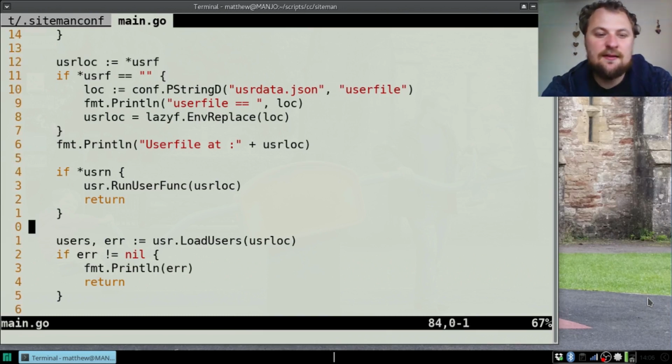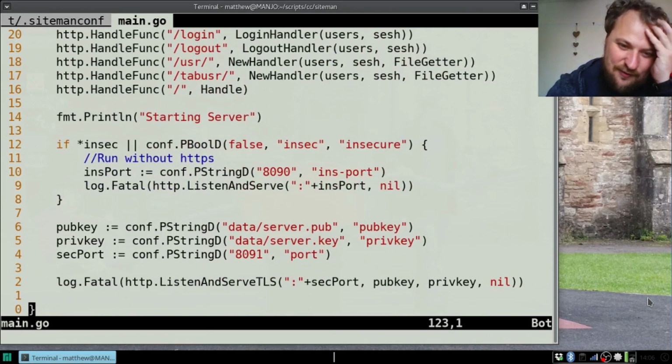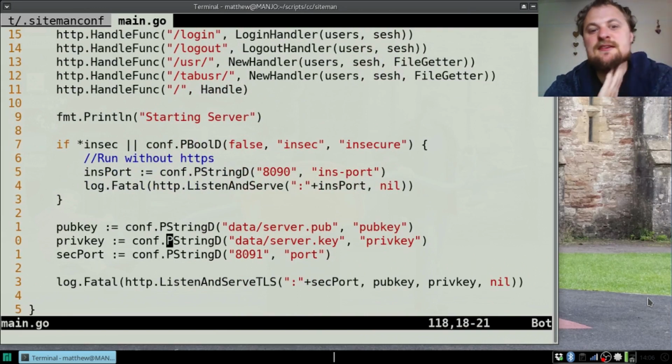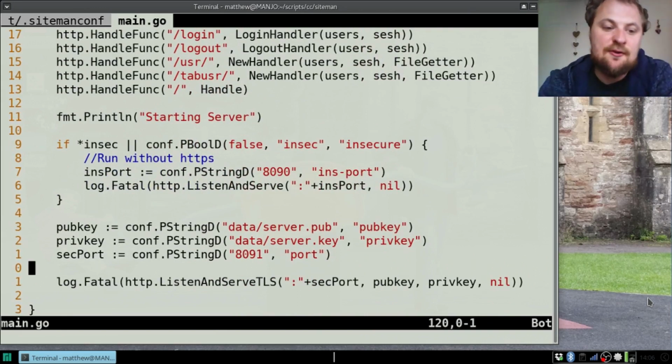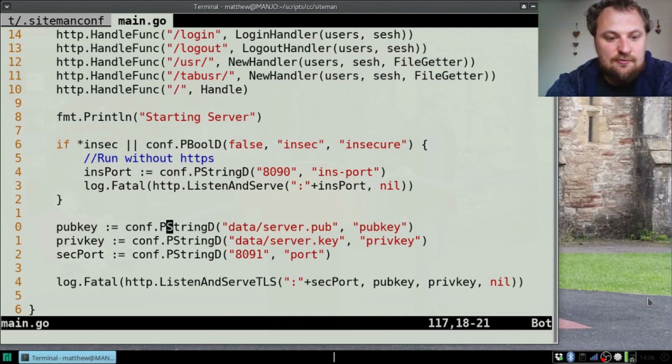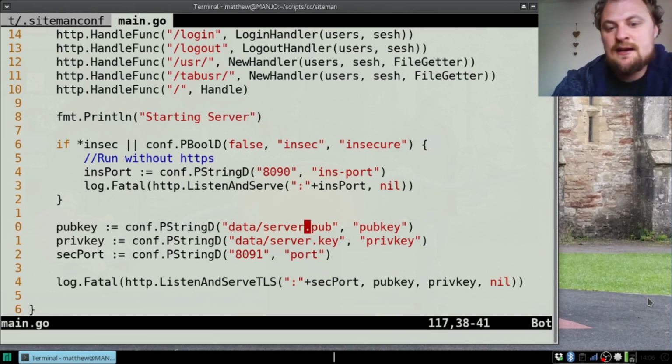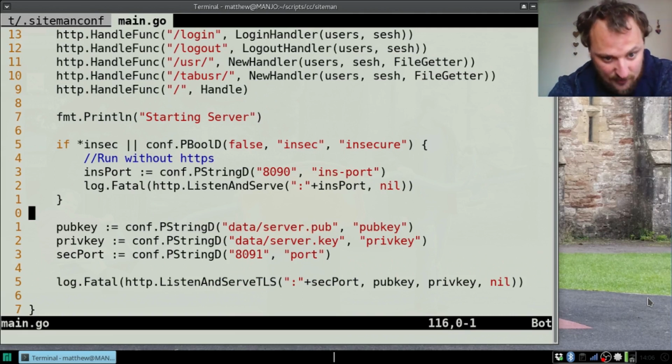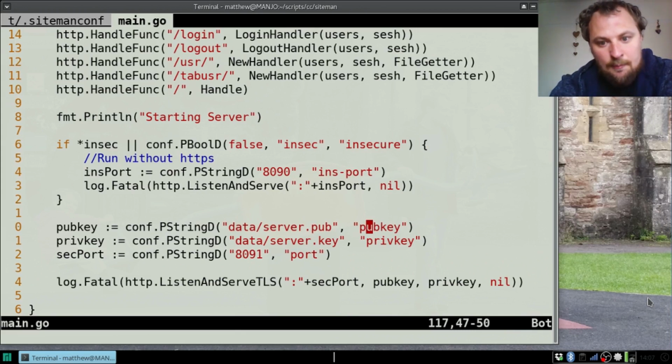And another useful place this turned out was for, and the main reason I bothered with this, but I don't need it on my local server, just the one that's running on my server, is this choosing the right key, private or public key, where have I put them. I really needed to be able to say where. And so in my config file on my server online, there is a pub key and priv key and the locations of them.